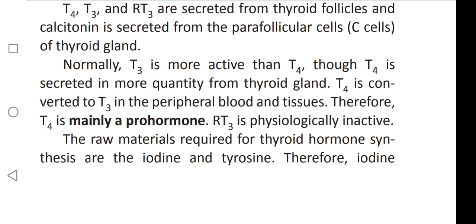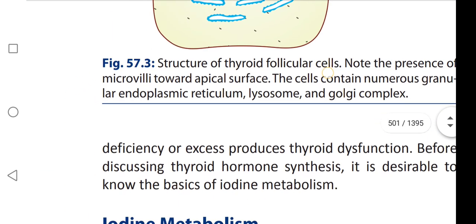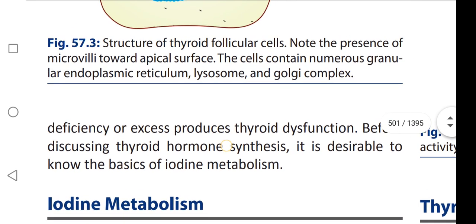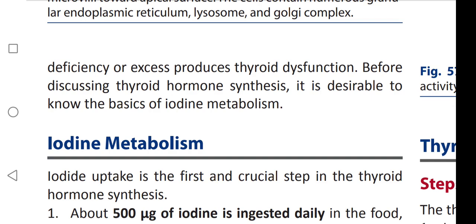The raw materials required for thyroid hormone synthesis are iodine and tyrosine. What are the raw materials that are required for thyroid hormone synthesis? Raw materials are iodine and tyrosine. Therefore, iodine deficiency or excess produces thyroid dysfunctions.